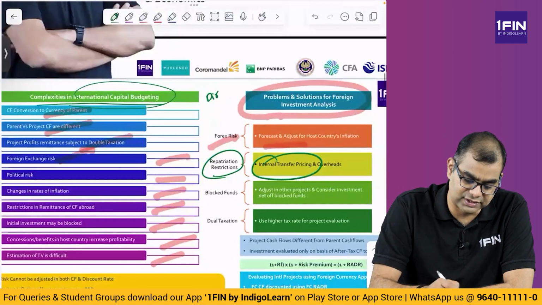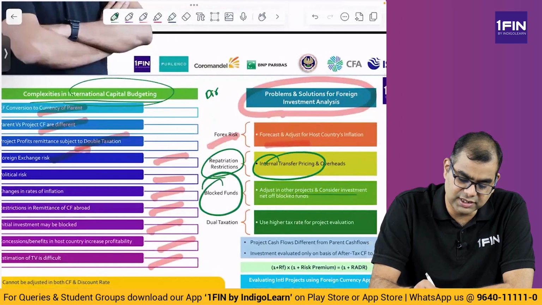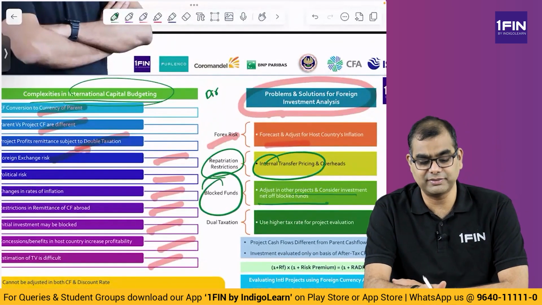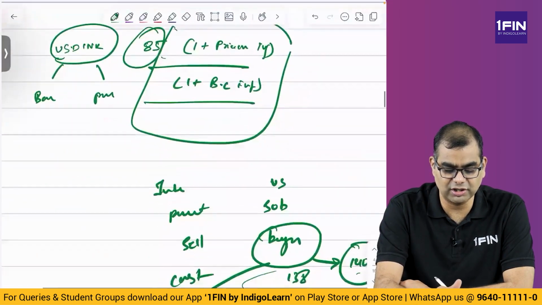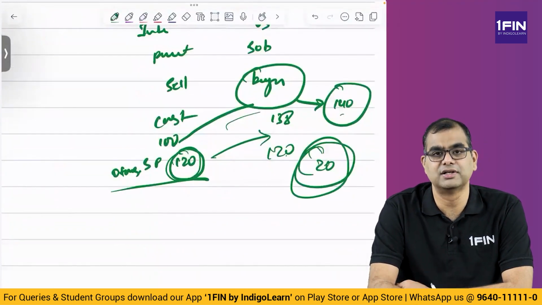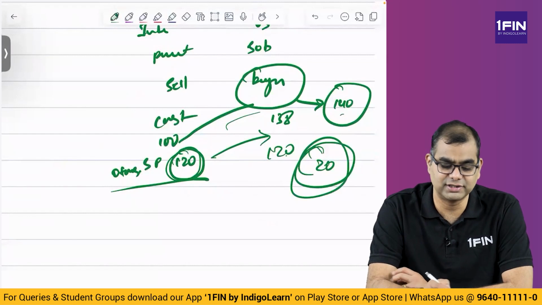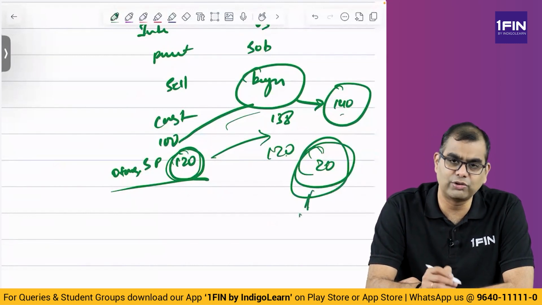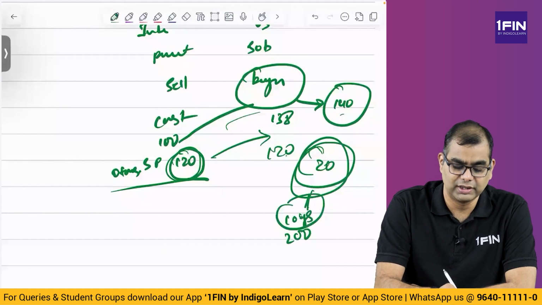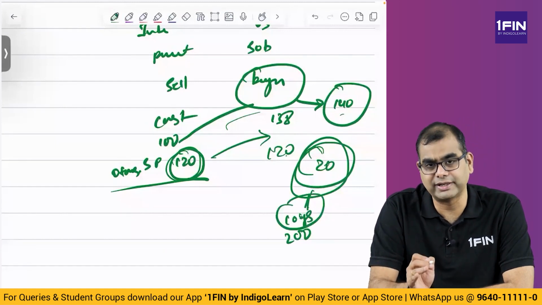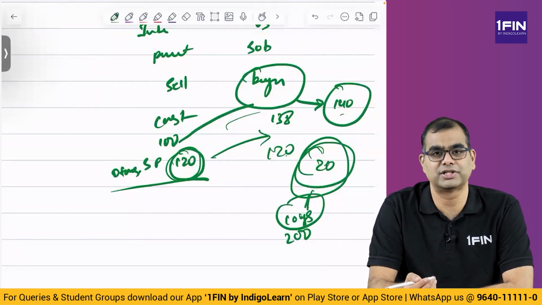Right, then you have blocked funds. Adjust in other projects and consider investment net of blocked funds. So sometimes they say this 20 rupees is not permitted to be taken anywhere else. So what will you do with this 20? One way to handle it is to accumulate this 20 over multiple years, and let's say it becomes 200 over 10 years.